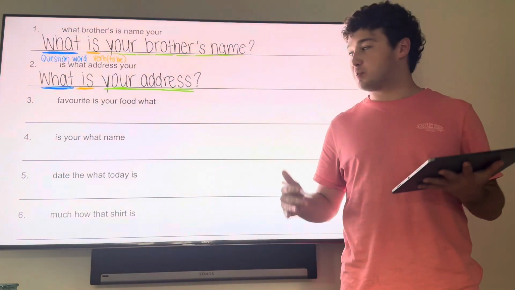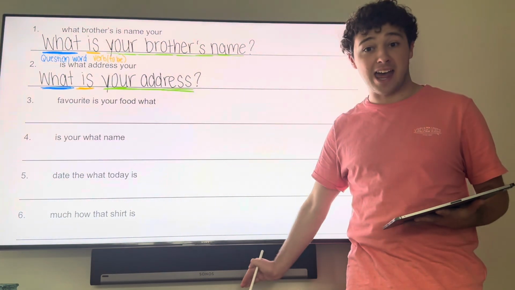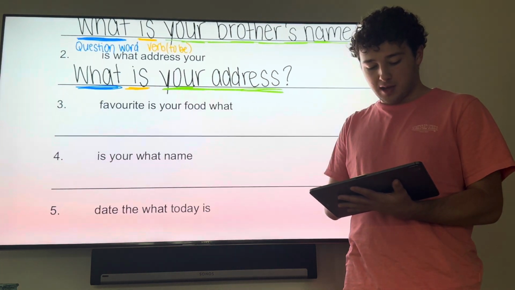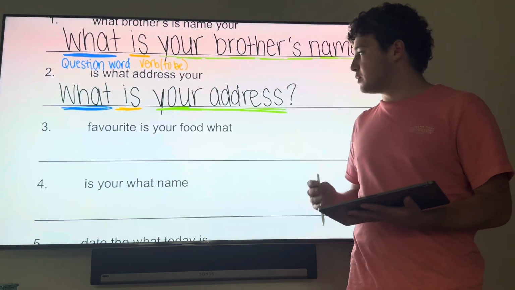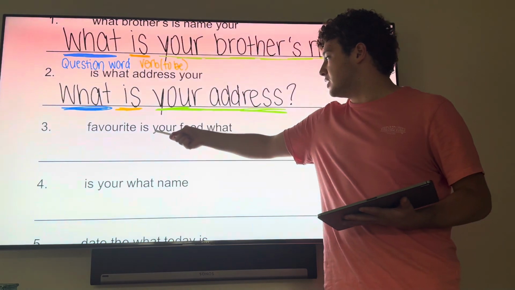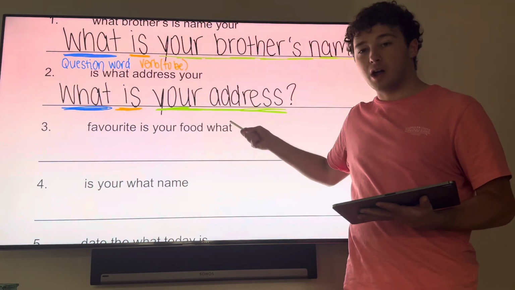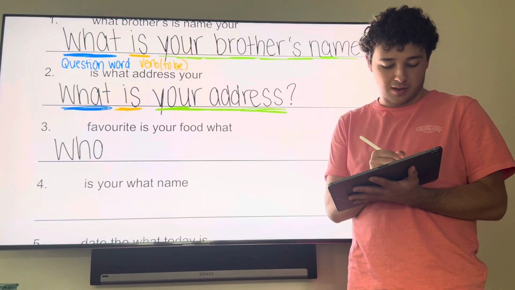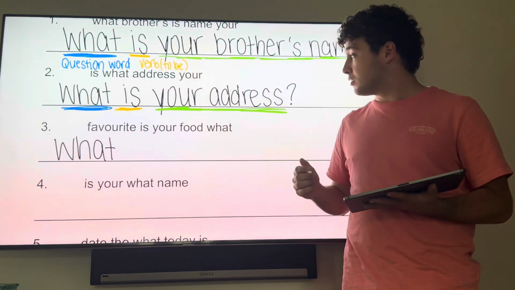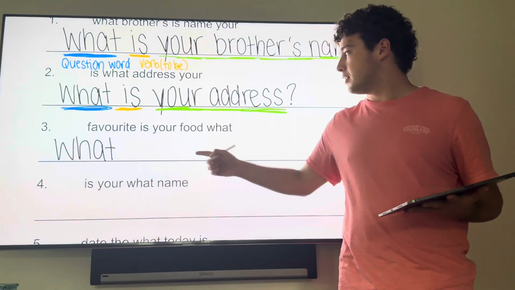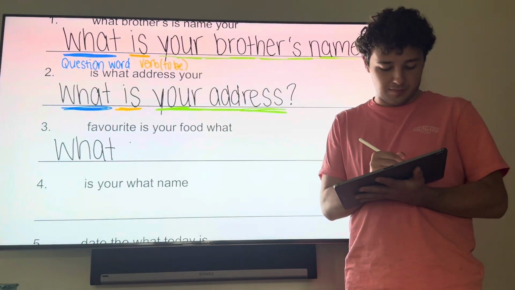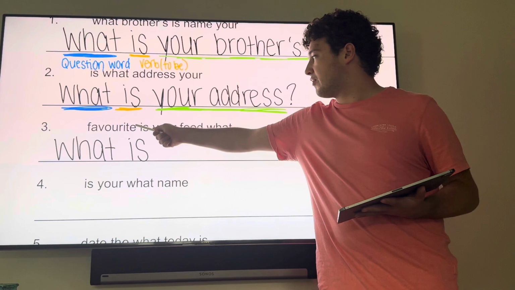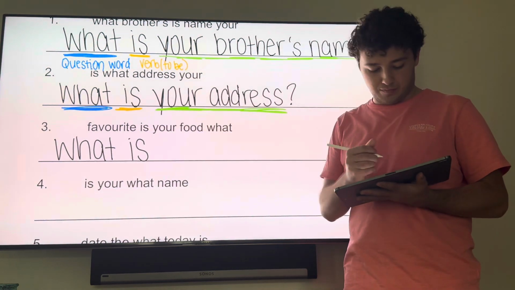Okay, now that you've completed questions 3 through 10, let's go over them together. Question 3. It gives you this. Favorite is your food what? Like the others, we start with what, and then the verb to be, is, and then the rest, your favorite food.